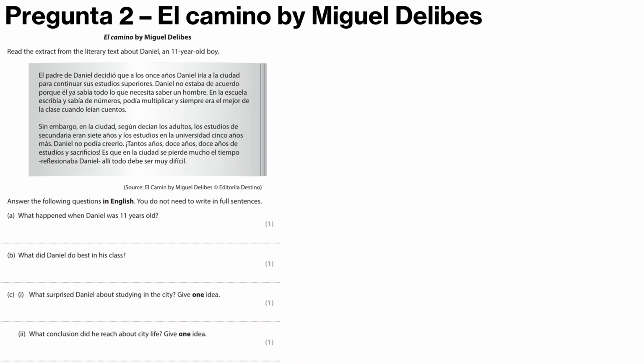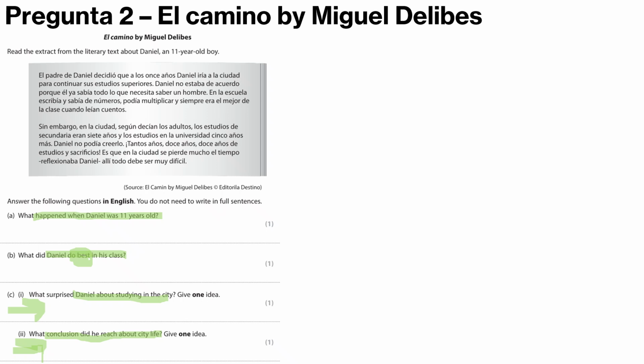Okay, so ahora pregunta dos. El camino by Miguel Delibes. Okay, so it says, what happened to Miguel when Daniel was 11? What did Daniel do best? So we're looking for mejor. What surprised Daniel about studying in the city, and what conclusion do you reach about city life? So both of them are given ideas, so do your arrows to know that there is more than one possible answer. Okay, so what happened to Daniel when he was 11?